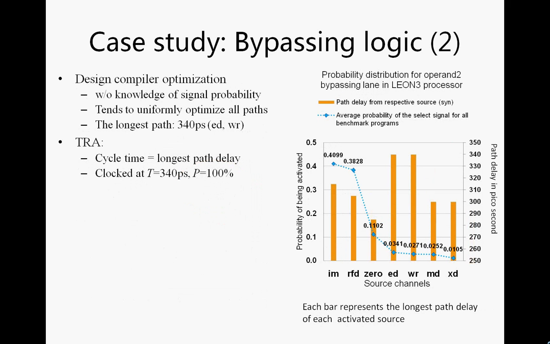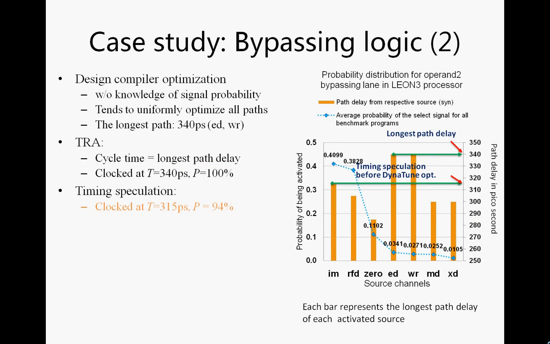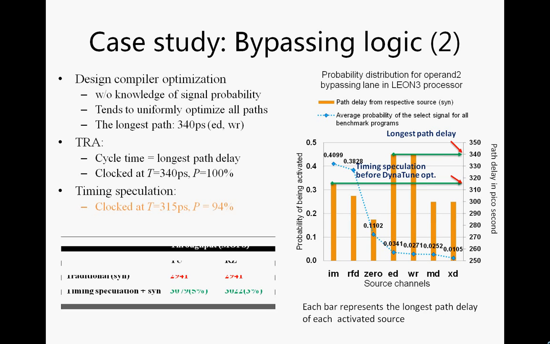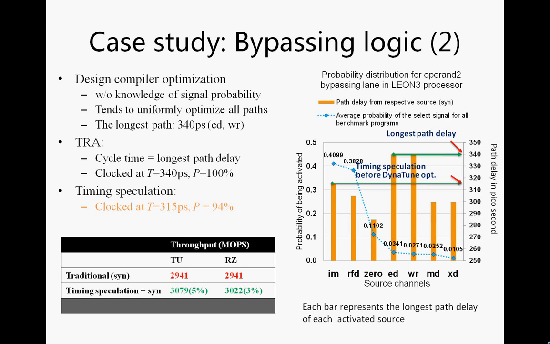Traditionally, we can clock the circuit at 340 picoseconds. With timing speculation, we can overclock it at 315 picoseconds, with a probability of 94% of producing correct result, which turns into 5% of throughput gain.